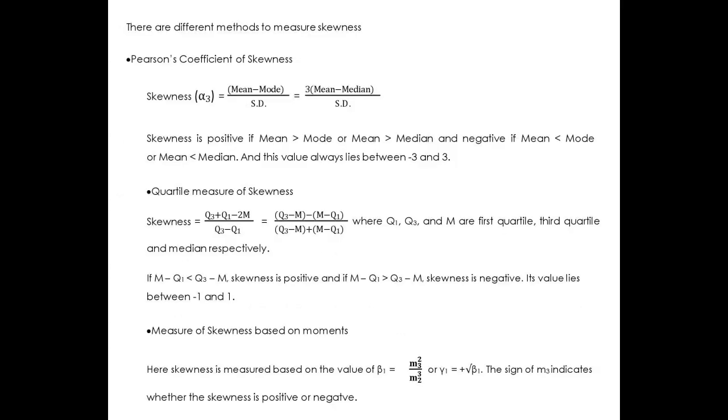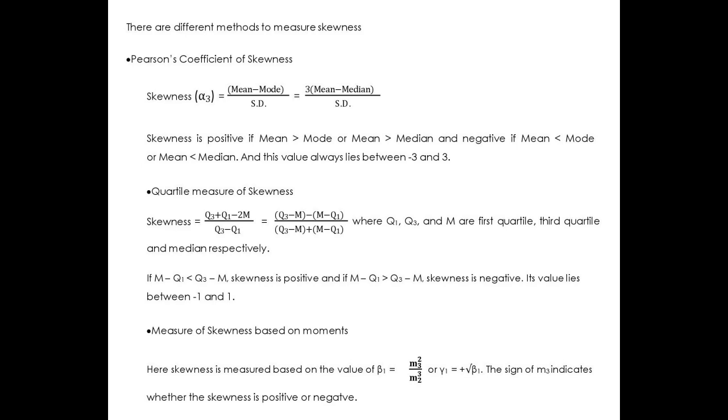Skewness is positive if mean is greater than mode or median, and negative if mean is less than mode or median. The value of alpha 3 always lies between minus 3 and 3.